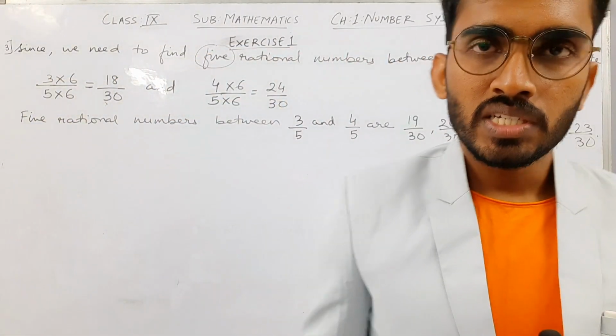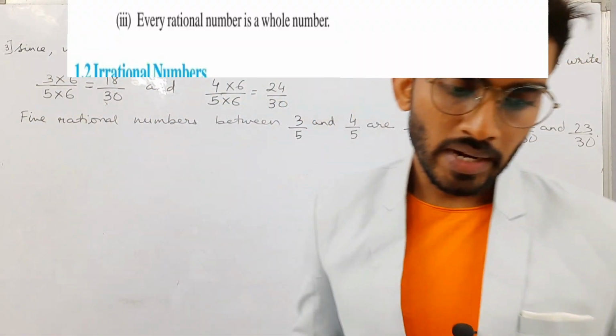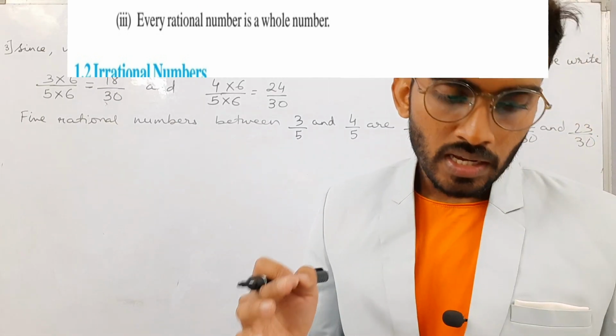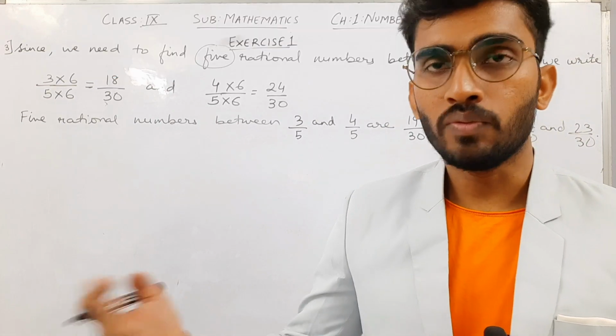Okay, the fourth question is state whether the statements are true or false and also give reasons for your answer. The first statement is every natural number is a whole number.